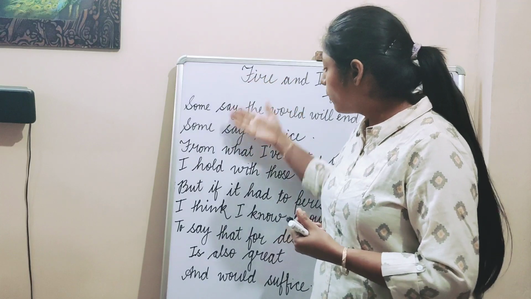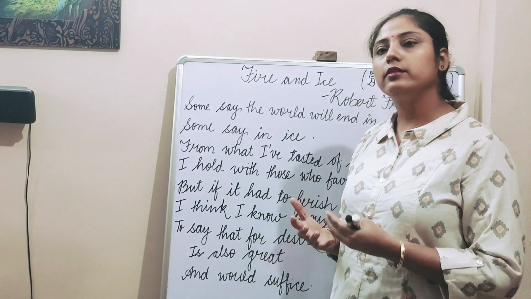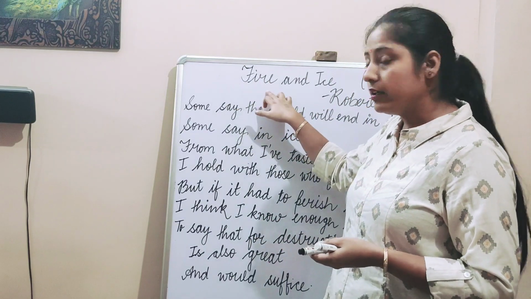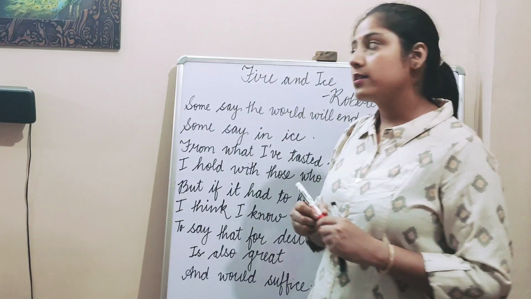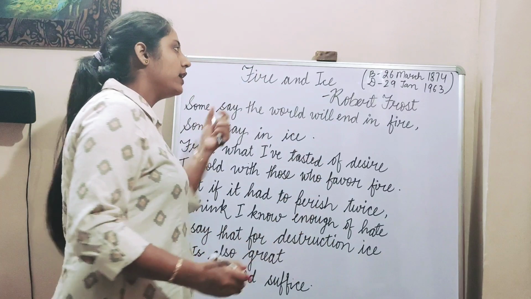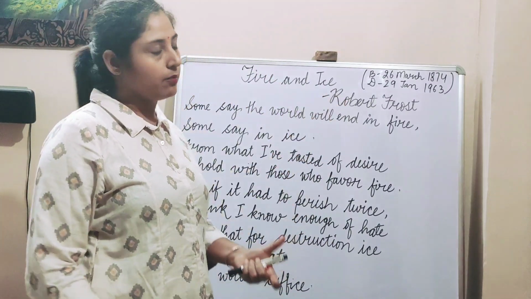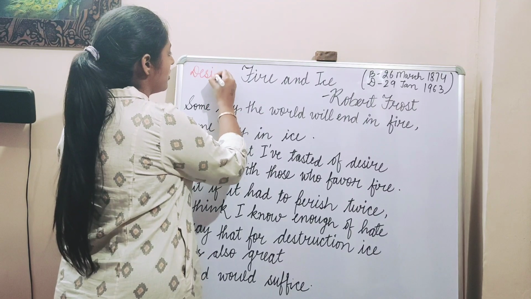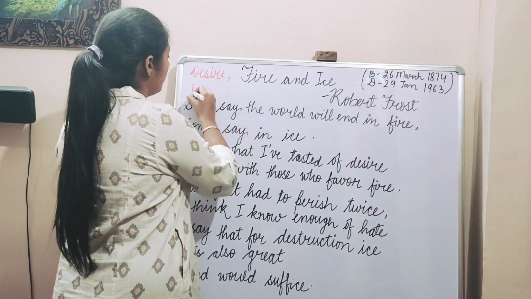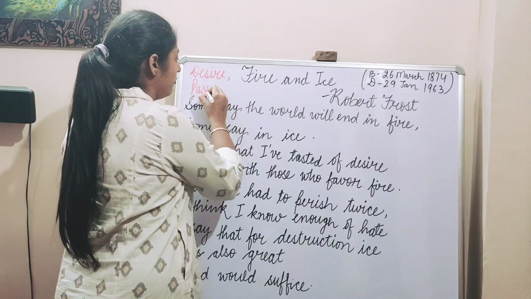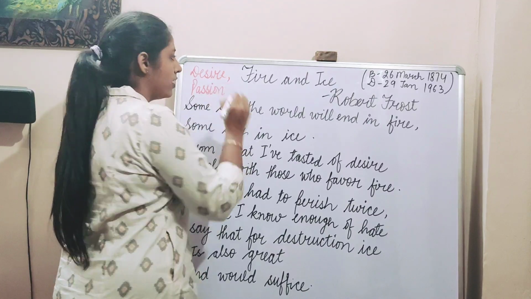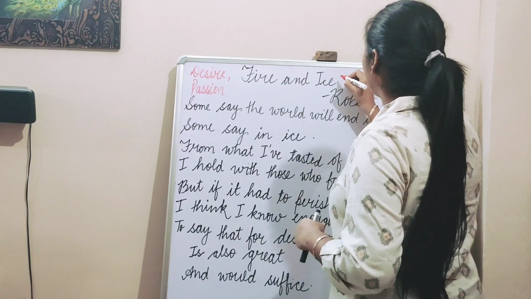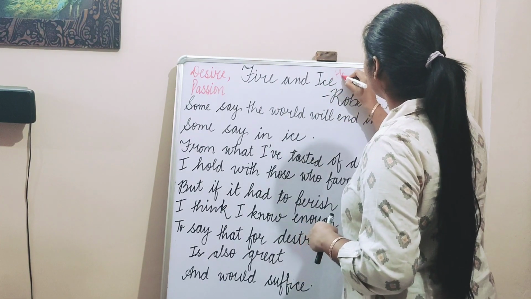In this poem, you do not need to take the literal meaning of fire and ice. The word fire is a symbol for desire, or passion for life, and the word ice is a symbol for hatred.